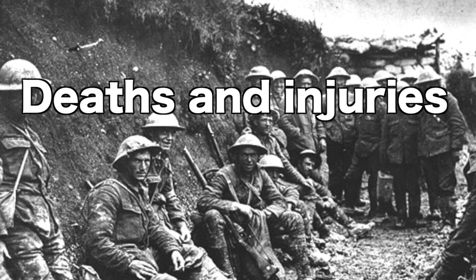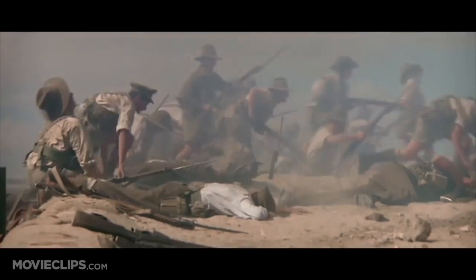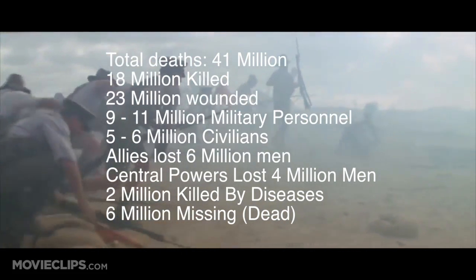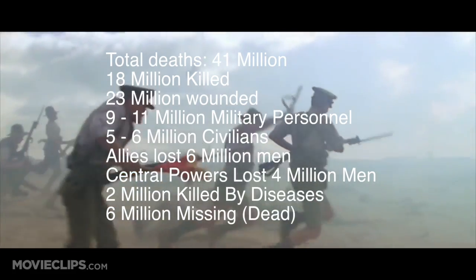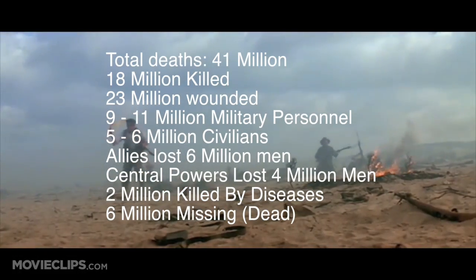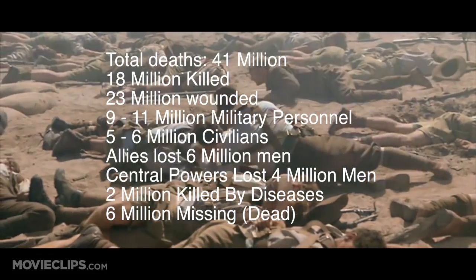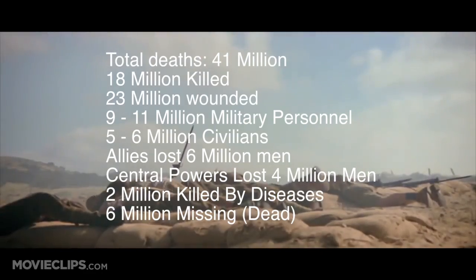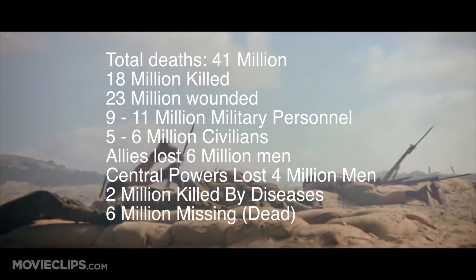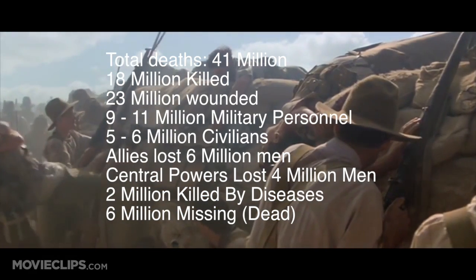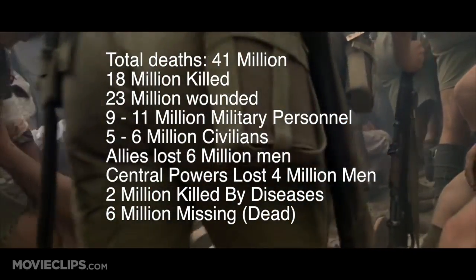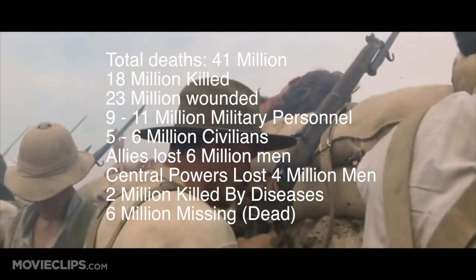Impact of the war. Deaths and injuries. The official number of military and civilian casualties in World War I was around 41 million. There were over 18 million killed and 23 million that were wounded. The number of deaths ranged from 9 to 11 million military personnel and about 5 to 6 million civilians. The Allies lost about 6 million military personnel, and the Central Powers lost around 4 million. 2 million were killed by diseases and 6 million went missing, therefore presumed dead.